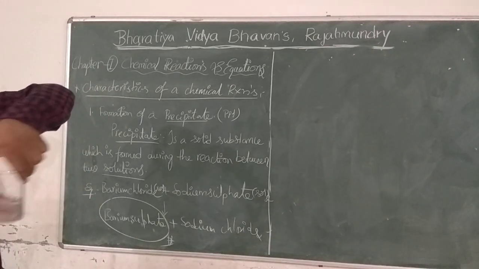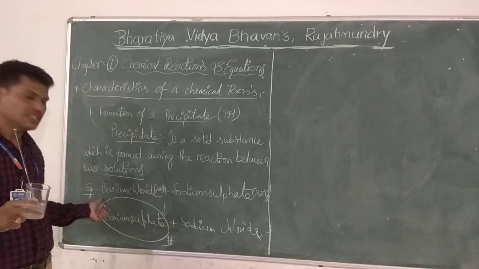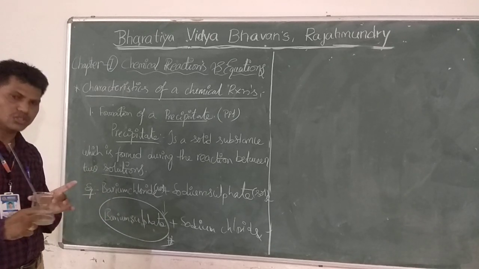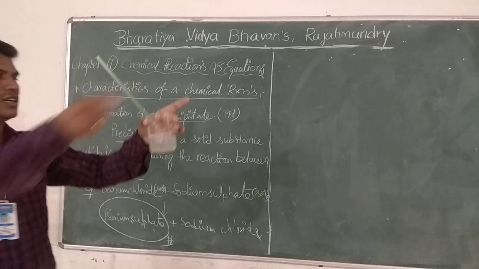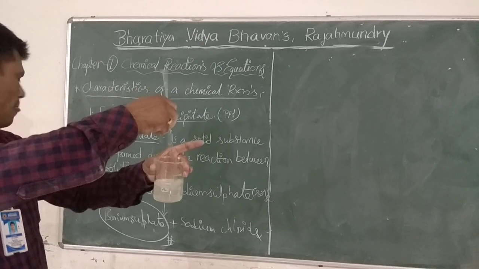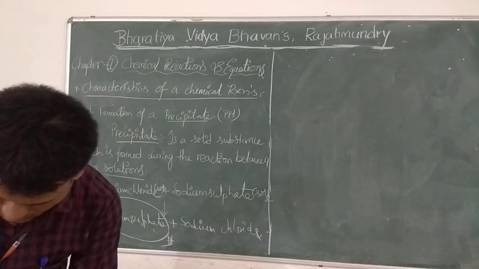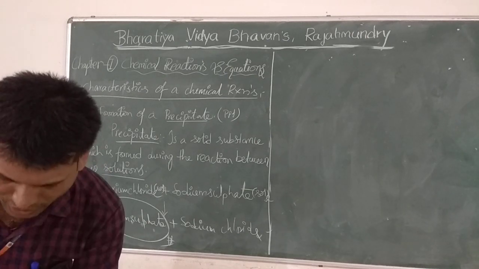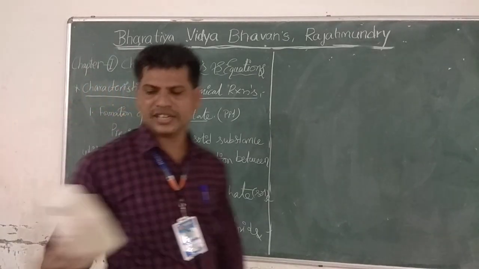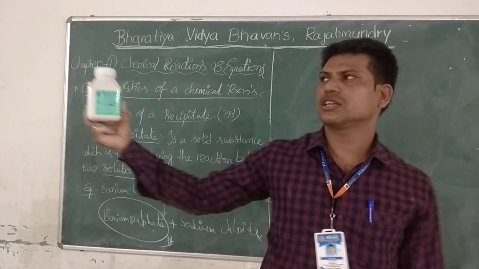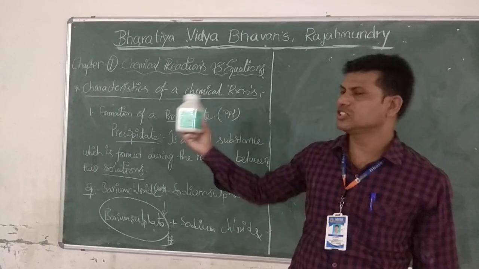See, by demonstration also I will explain this formation of a precipitate. This is the barium chloride solution. How will it be prepared? This is the barium chloride. All of you, is it visible?